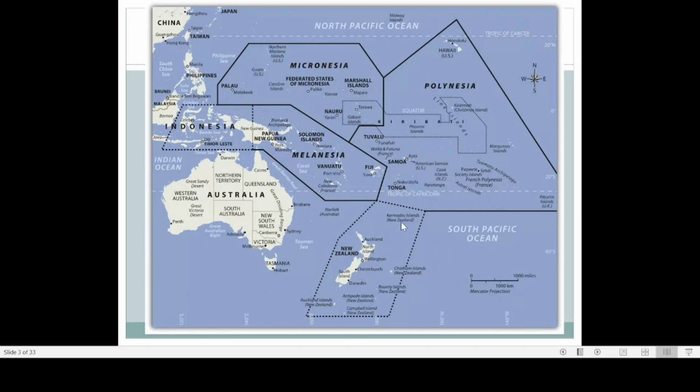And along with these two major islands, there are a lot of small islands like the Auckland Islands, Antipodes Islands, Campbell Islands, Bounty Islands, Chatham Islands, then Kermadec Islands. So these are the small islands which are part of New Zealand, and New Zealand is also a part of the Australian realm.